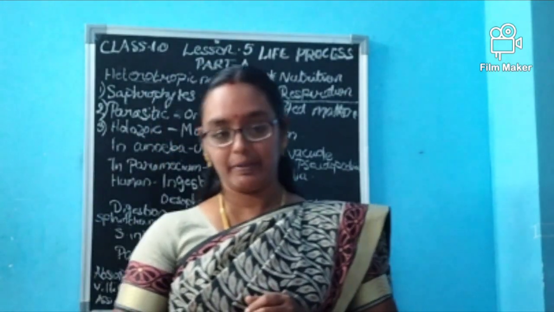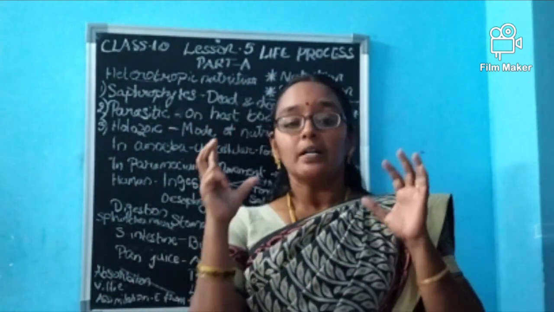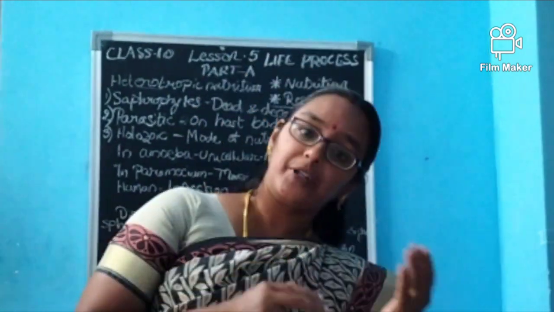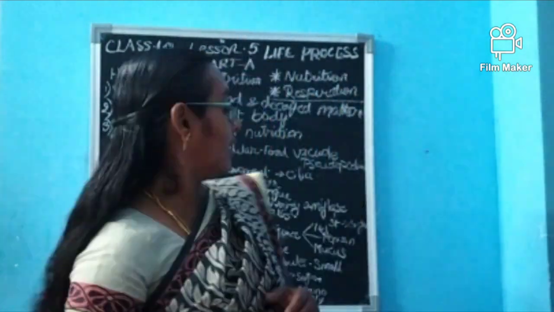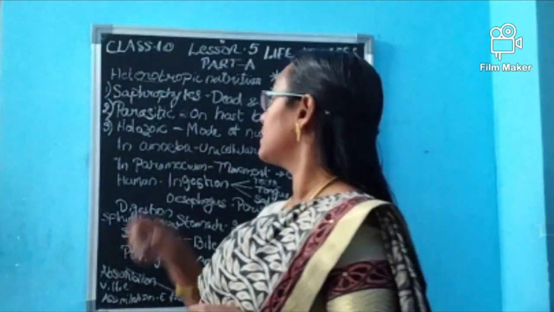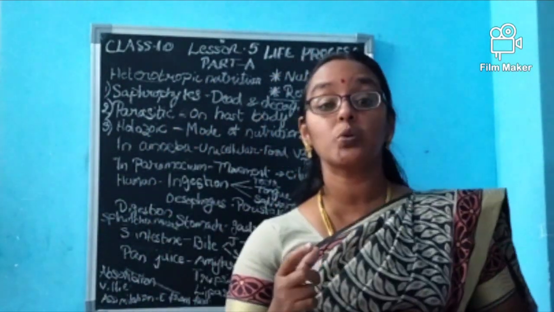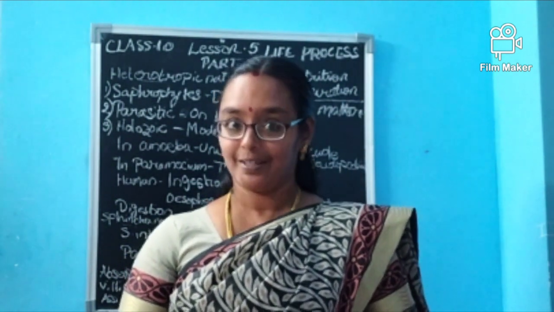Heterotrophic nutrition means the living organisms which are not able to synthesize their own food and depend on other organisms for their nutrition. We divide it into three types: saprophytic nutrition, parasitic nutrition, and holozoic nutrition. Saprophytes, you have learned in 6th standard, isn't it?